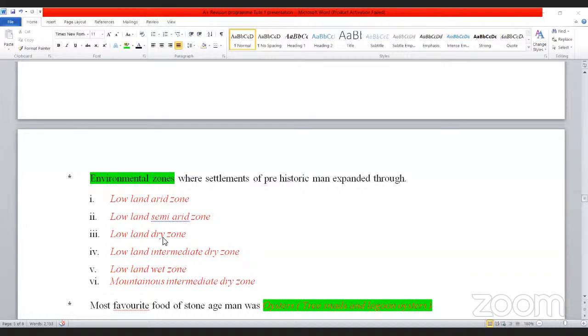Flesh of animals that lived in their environment in plenty, like monkeys, porcupine, civet cat, stag, jungle fowl, even python, even hedgehog, even rabbit. The flesh of any animal that they found in their environment, they hunted and ate.